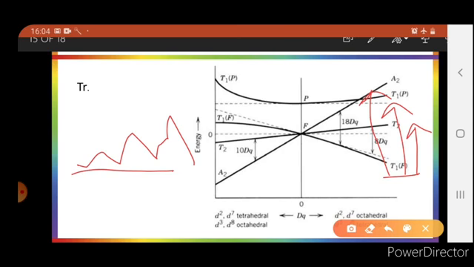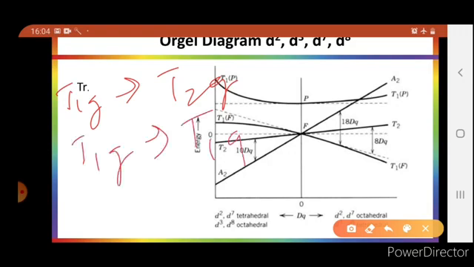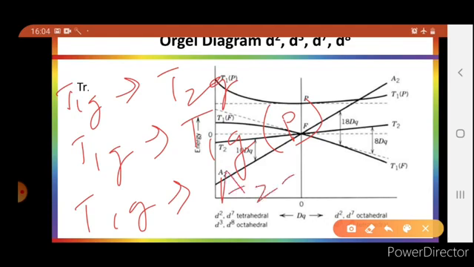And these three transitions are T1g to T2g, T1g to T1g(P) and T1g to A2g.